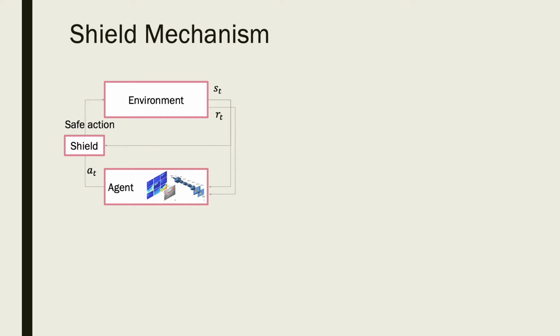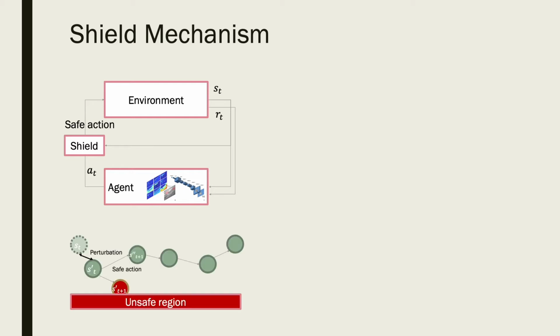Otherwise, the shield will output A_T. Thus, we expect the shield can always output safe actions. For example, when the shield finds the S'_T is a potential unsafe state, it will output a safe action, and this safe action will change the next state to a safe state.